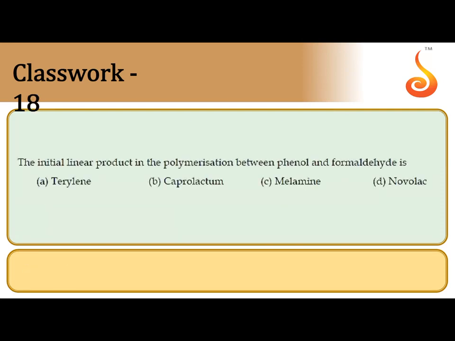The initial linear product during the formation of bakelite, that is phenol formaldehyde, is novolac, a linear polymer. First this is formed, after that branching starts, forming bakelite. So the answer is novolac.